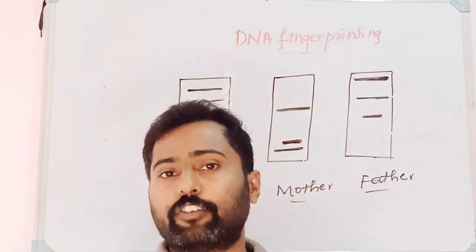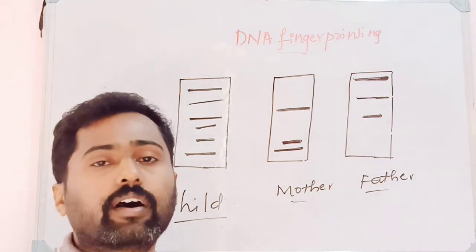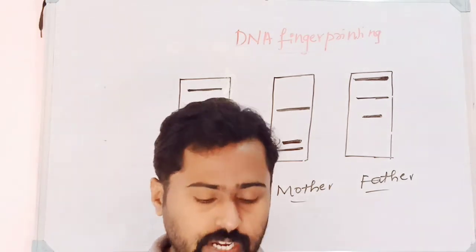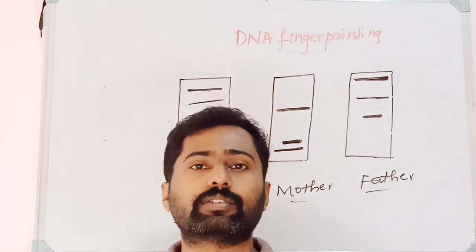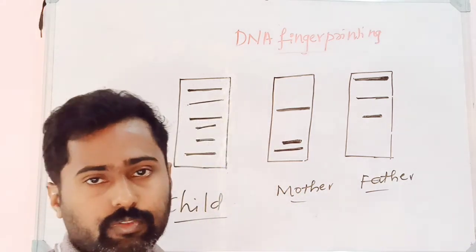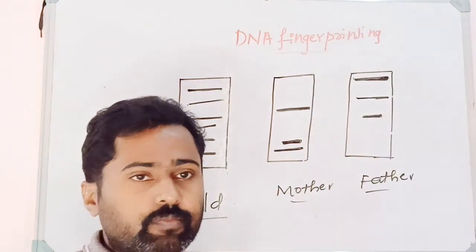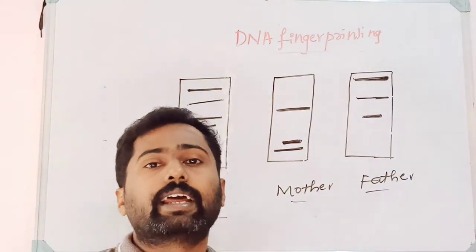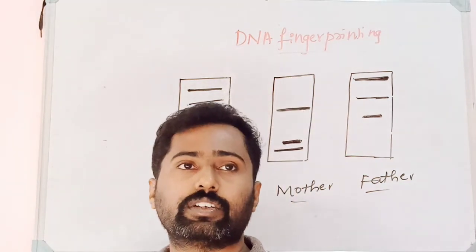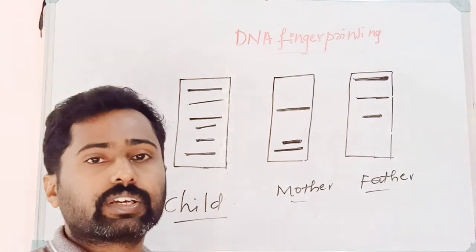So what is DNA fingerprinting? It is nothing but identification of a person at the molecular level or at the genetic level or gene level. It is mainly possible because of the presence of VNTR sequences, variable number tandem repeated sequences. Because of that, it is possible to make out the DNA fingerprinting. First it was introduced by Alec Jeffreys at Leicester University, UK. Later it was introduced in India by Lalji Singh and Kashyap.